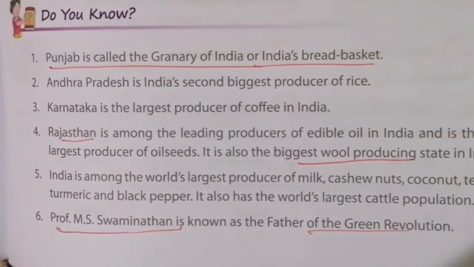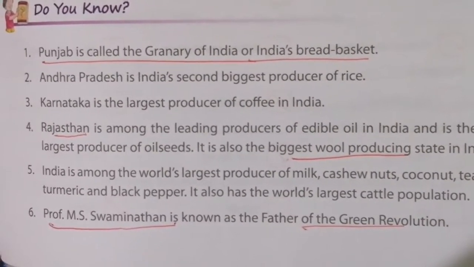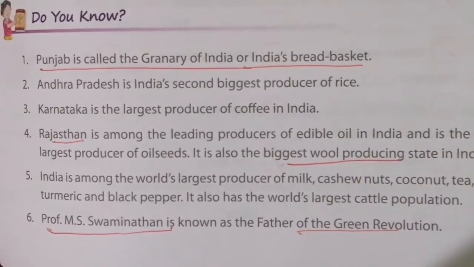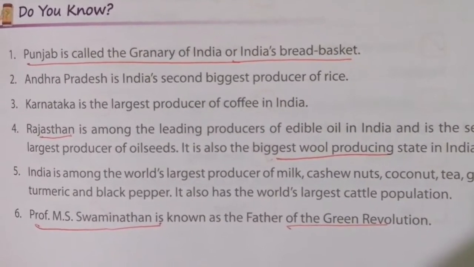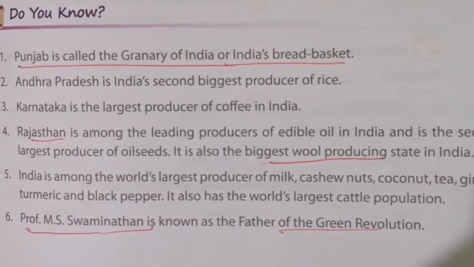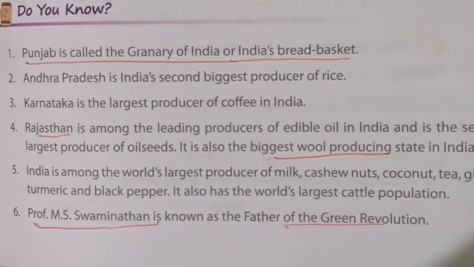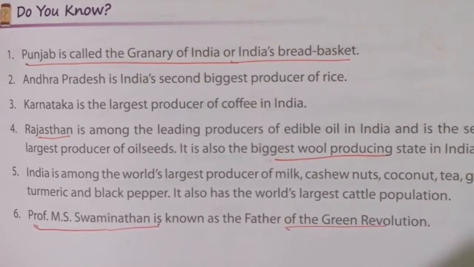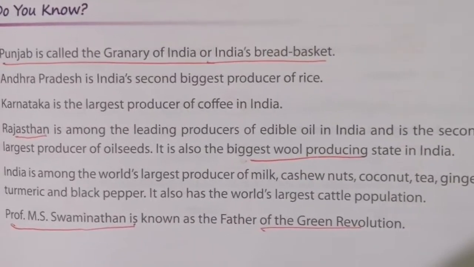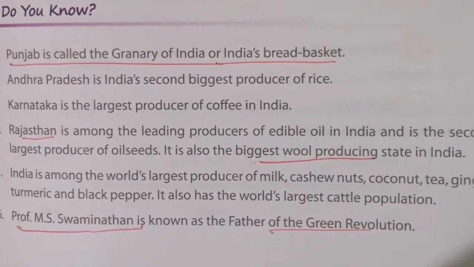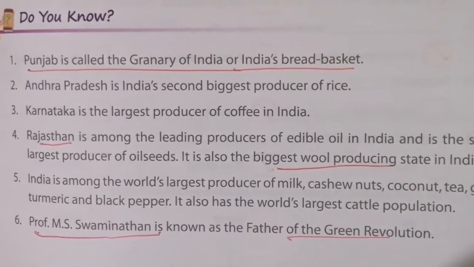Third, Karnataka is the largest producer of coffee in India. Fourth, Rajasthan is the leading producer of edible oil, and it is also the biggest wool producing state in India. And fifth one, India is the world's largest producer of milk, cashew nut, coconut, tea, ginger, turmeric and black pepper.